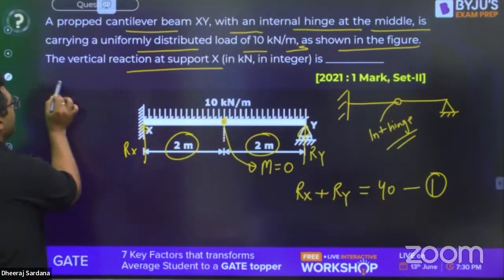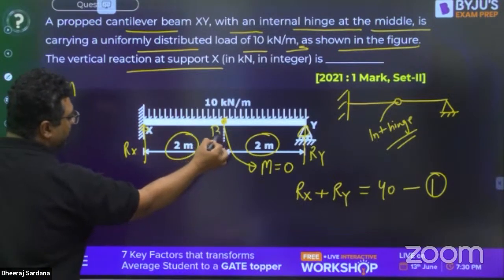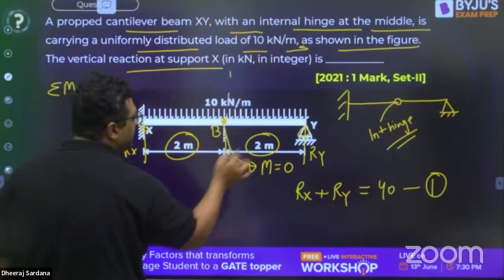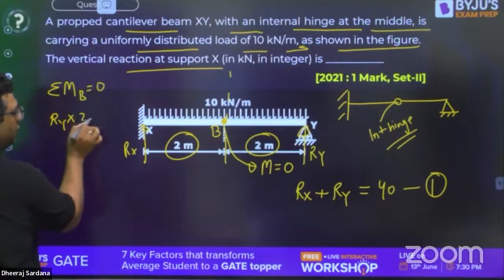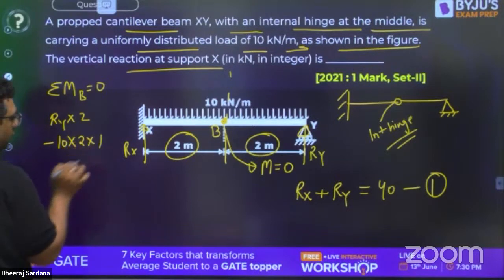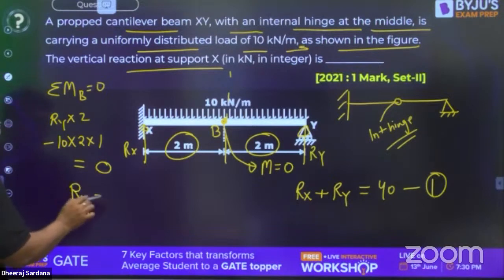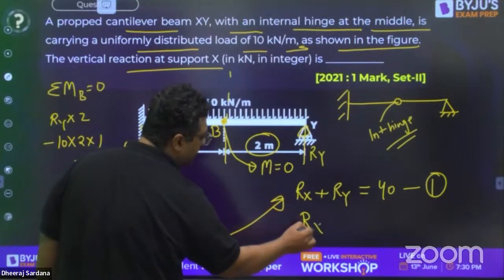So when you take summation of moment at this point, let us say this point is B, equal to 0, we are going to take the moment from the right hand side. You can write it as Ry into 2 minus 10 into 2 into 1, and that equals 0. That will give you the value of Ry. Getting the Ry value, put it into this equation, you will get Rx.